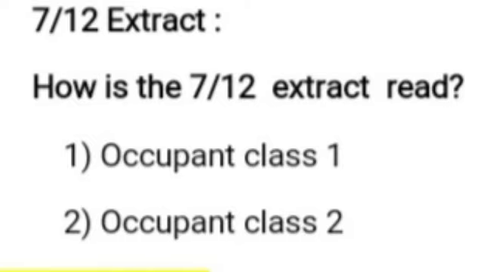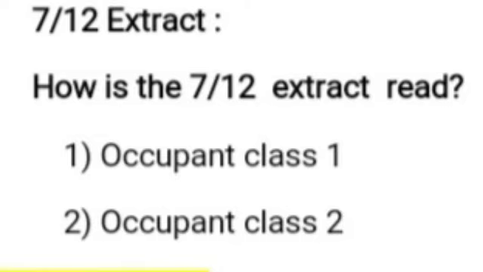The 7/12 extract is a kind of mirror of the land. This is because just by reading the extract sitting in one place, one can get complete information about that piece of land without actually going there.